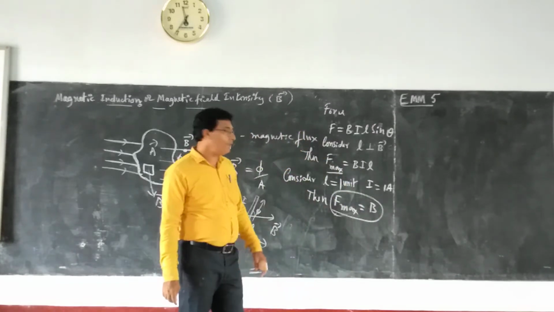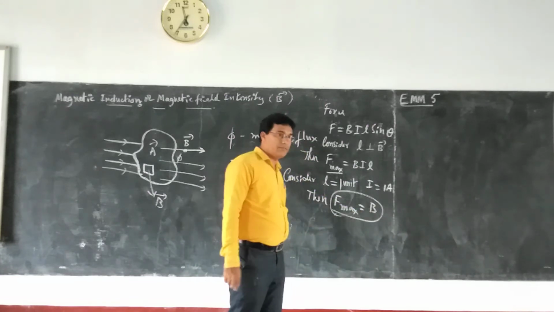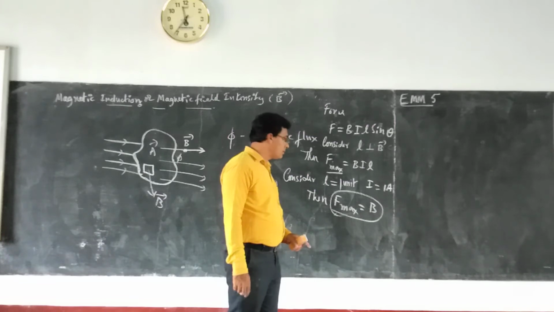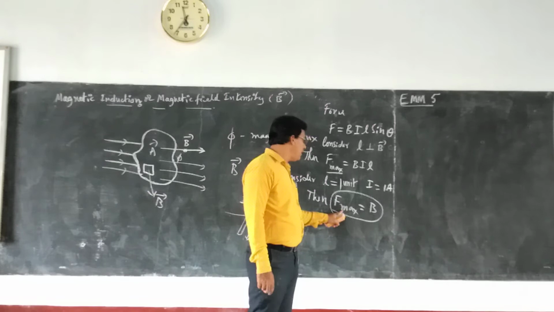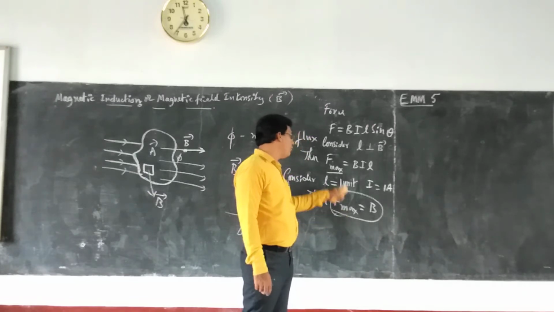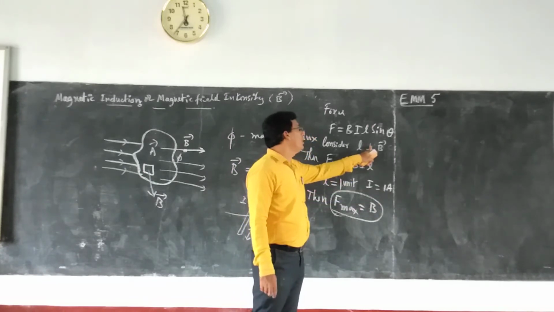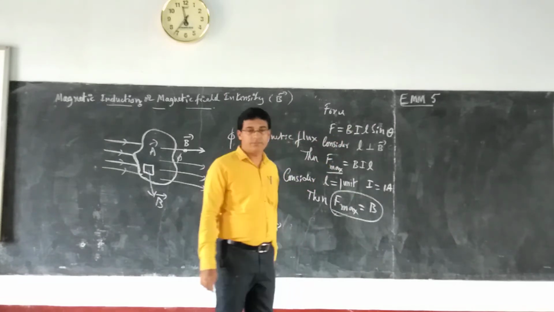Then how can you define B? So what is B then? Or what is magnetic induction? Magnetic induction is the maximum force experienced by a conductor of unit length carrying unit current kept perpendicular to the direction of the magnetic field. So this is the definition.